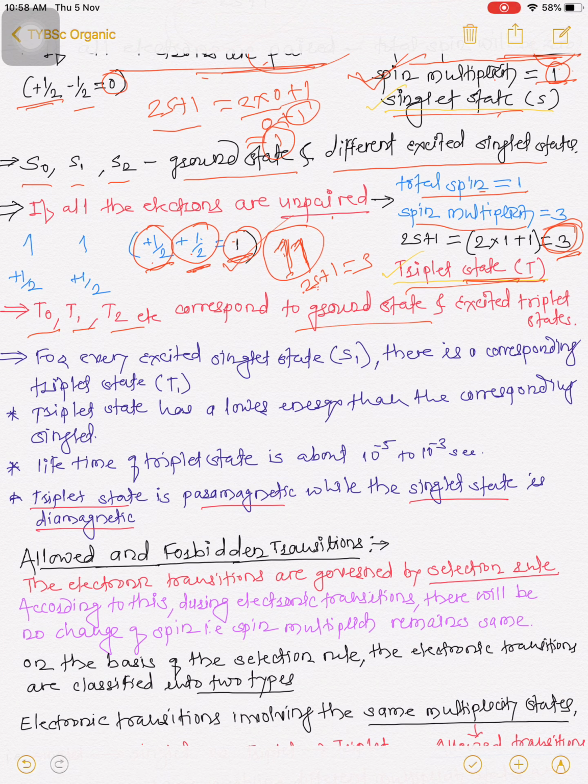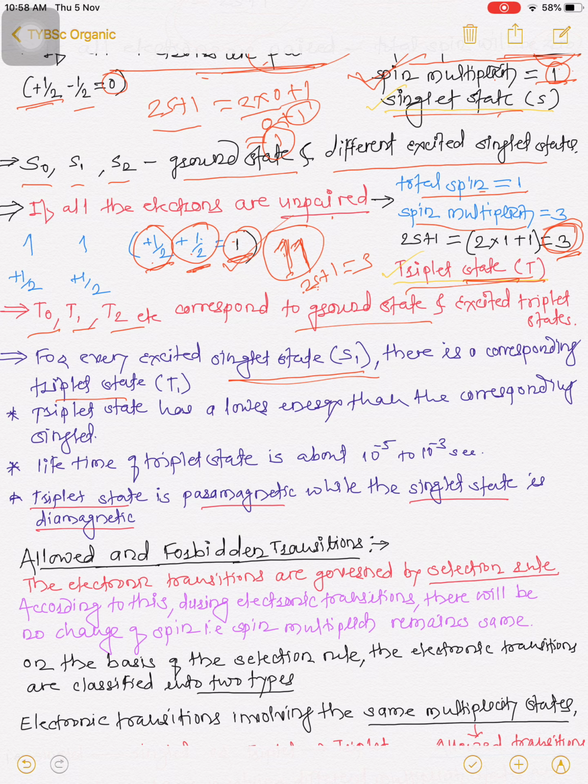Now see here, for every excited singlet state, for example S1, there is a corresponding triplet state. If a molecule undergoes excitation by absorbing radiation, it goes from lower energy to higher energy. If it is in the higher excited singlet state, there is also a corresponding triplet state present.